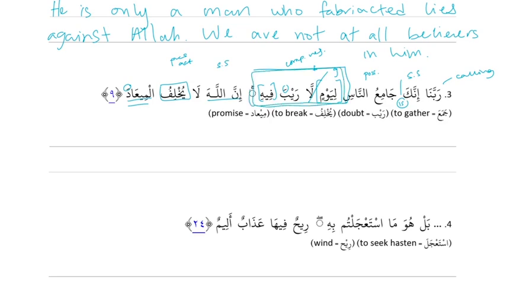Good. Okay, let's translate. Rabbana, our Lord. Innaka. No doubt you are, or certainly you. And then our break, are. And then Jamir is, what do we call it? Agent pattern number 2. It's an agent pattern, right? Alif as the second letter and Kasr on the third. And Jama'a means together. So Jamir is one who gathers, or gatherer. Yeah. You are the one who gathers the people. Right.